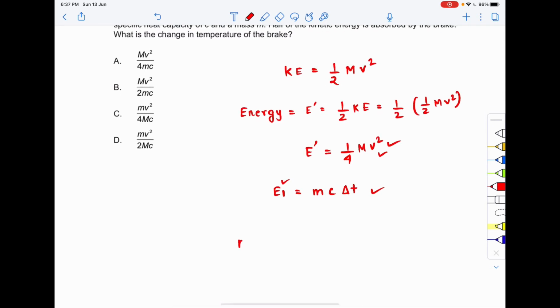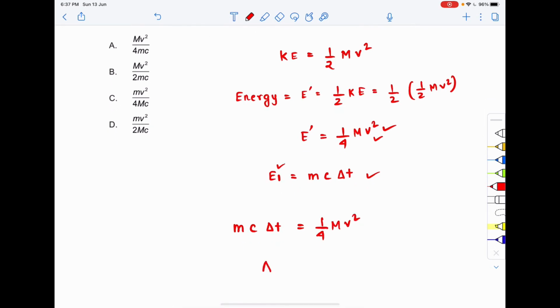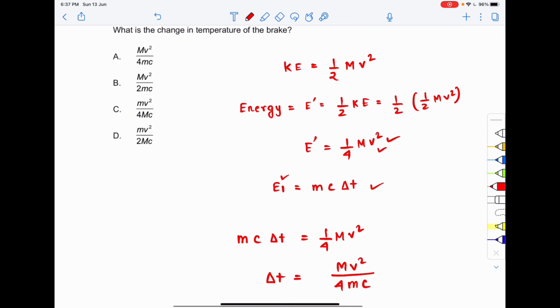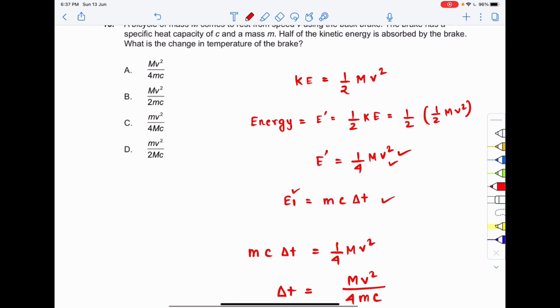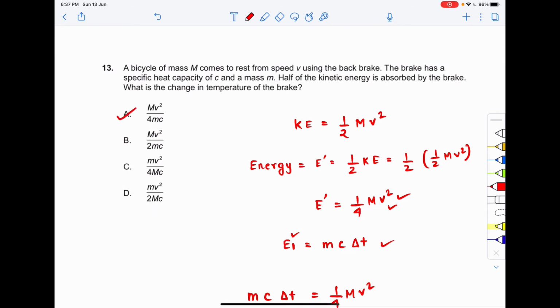So that means small m c delta T should be equal to 1/4 capital M v square, right? So the change in temperature delta T will be equal to capital M v square divided by 4 small m into c. So the correct option to question number 13 is option number A. I hope you got the question.